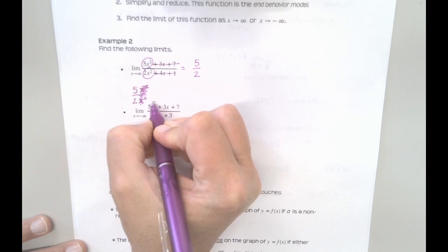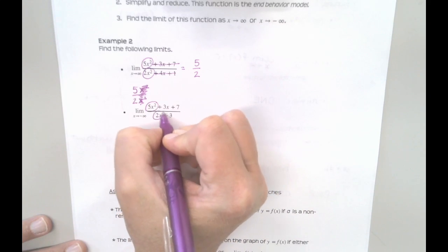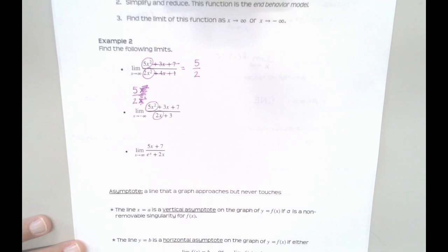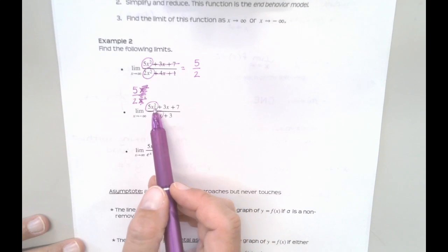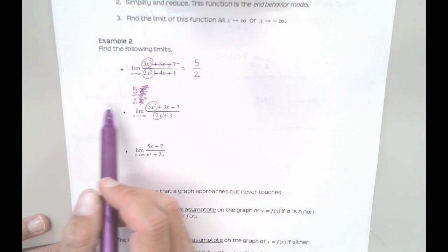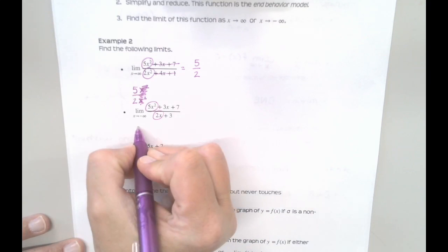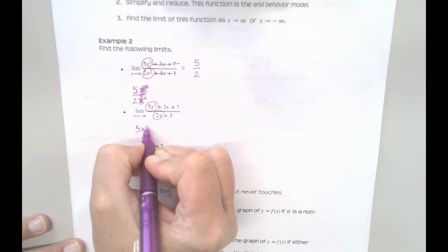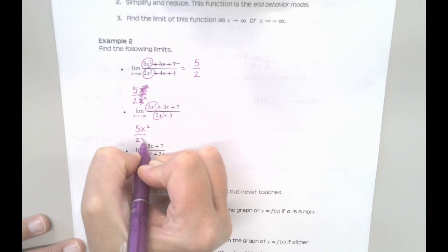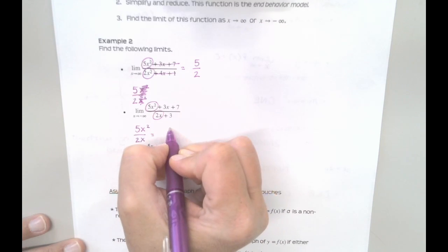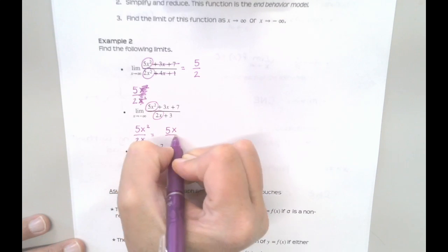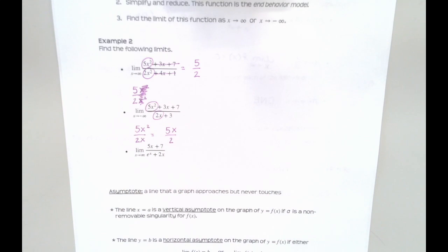Now let's see what happens on this next one. On the next one I'm going to do the same thing. I'm going to focus just on 5x squared, and down here I'll focus on 2x. Okay. Well, the issue with this one is that when I go to simplify these things, my x's don't totally cancel. I'm going to have leftover x's up here on the top of the function. Okay, so if I did take 5x squared over 2x, this would simplify down to 5x over 2. Like I can cancel out 1x.